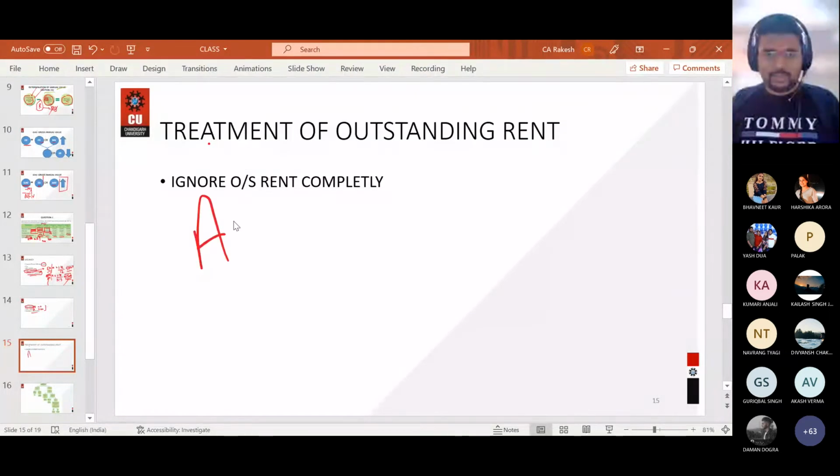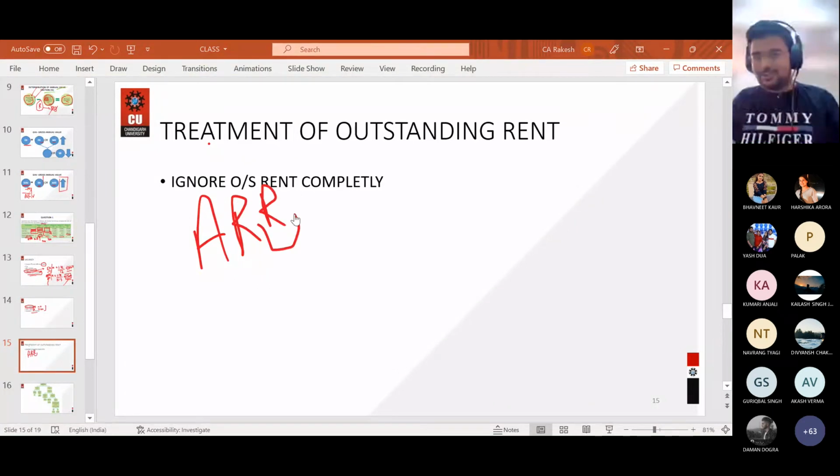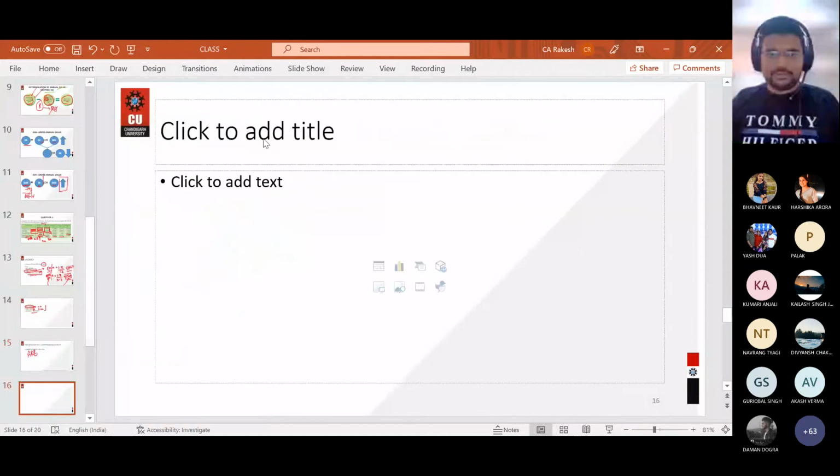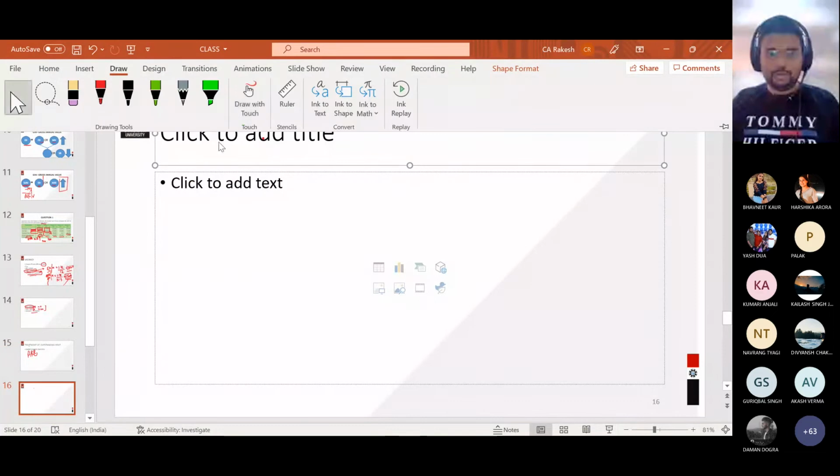ARR, that is actual rent received or receivable. Receivable means outstanding. It has not been received yet. So whether the rent has been received or not received, you will consider it as received. So whenever outstanding rent is given to you, do not give it specific treatment. Nothing is to be done. You will solve the question normally. Fine. But if you are given unrealized rent, then you have to give it consideration. Give the next heading, and I will tell you the difference between both.